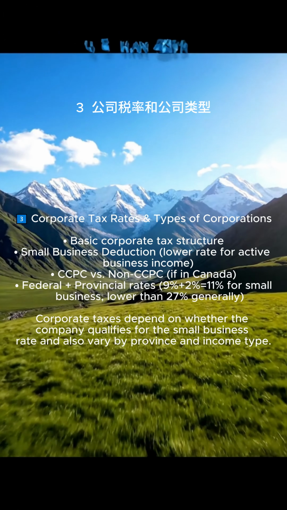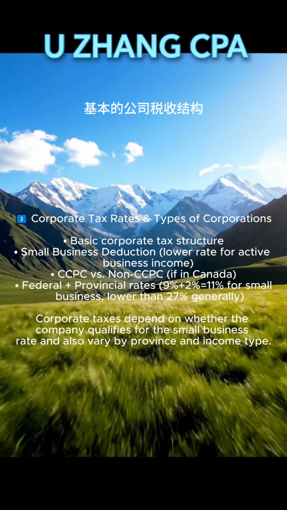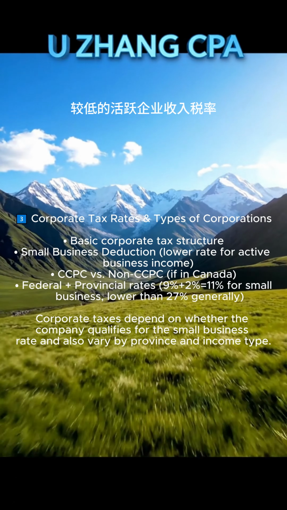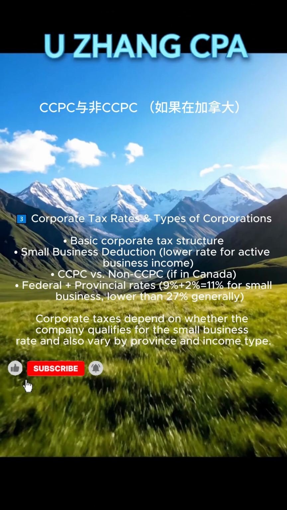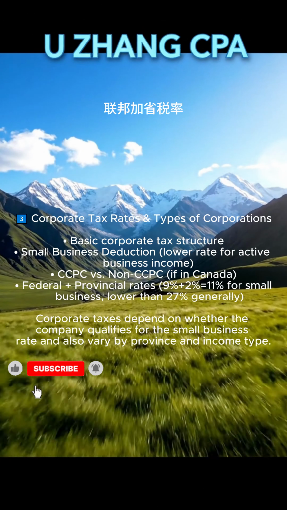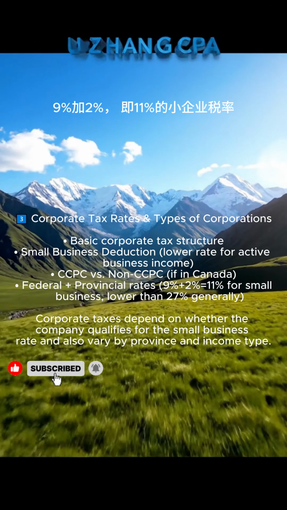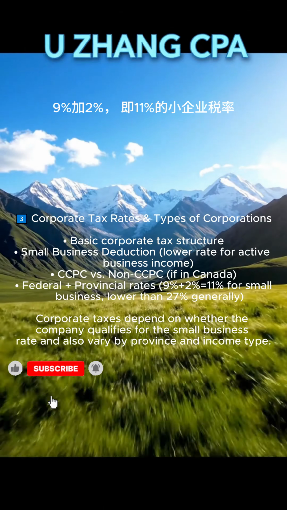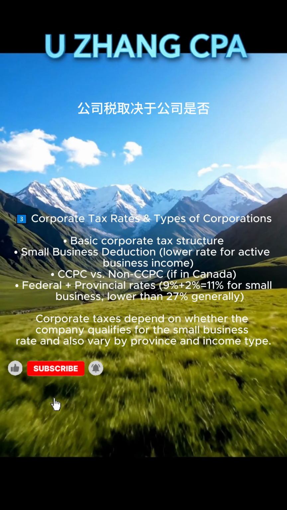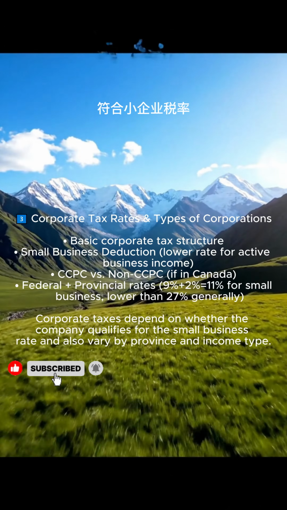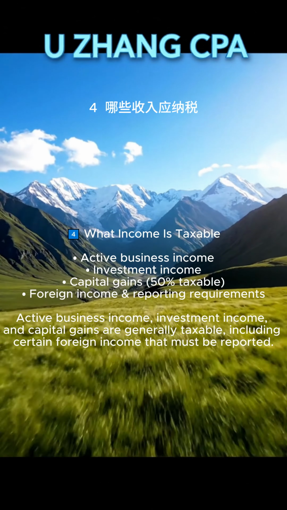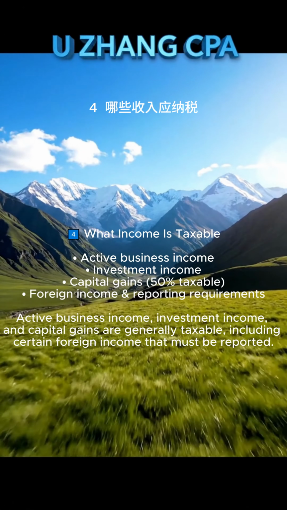3. Corporate tax rates and types of corporations. Basic corporate tax structure. Small business deduction. Lower rate for active business income. CCPC versus non-CCPC, if in Canada. Federal plus provincial rates. 9% plus 2%, 11% for small business, lower than 27% generally. Corporate taxes depend on whether the company qualifies for the small business rate and also vary by province and income type.